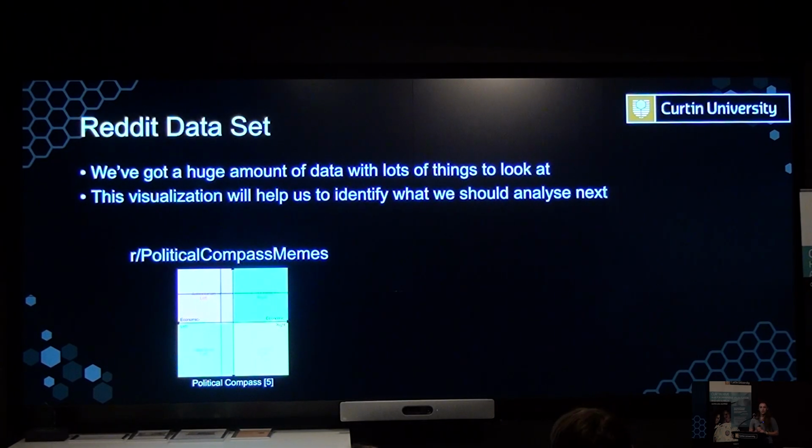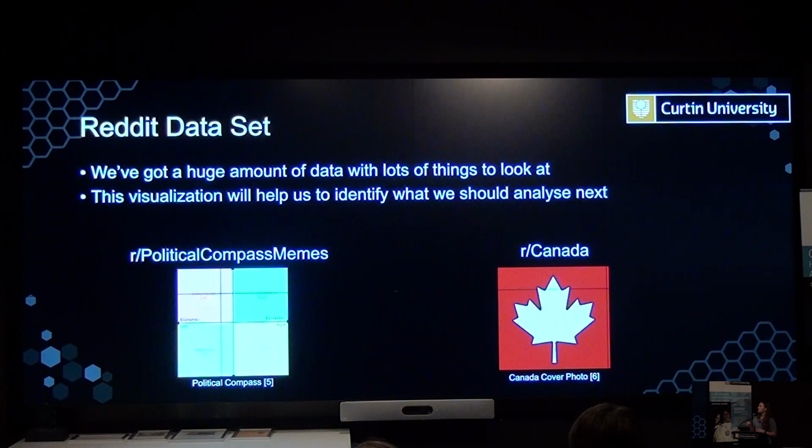For this demonstration and for this presentation and the demonstration on the cylinder later, we'll be looking at the subreddit political compass memes. Now, this is a political subreddit where people make jokes using this model of political ideologies, the political compass. We'll also be showing posts from the Canada subreddit on the Dome display, and this is just a regional subreddit that discusses topics concerning Canada.